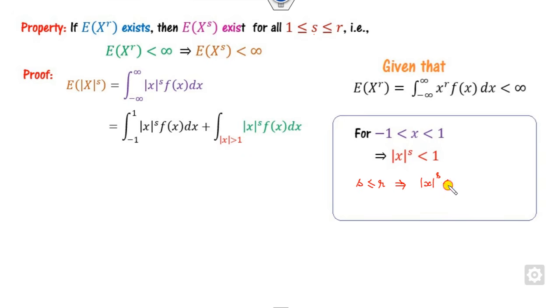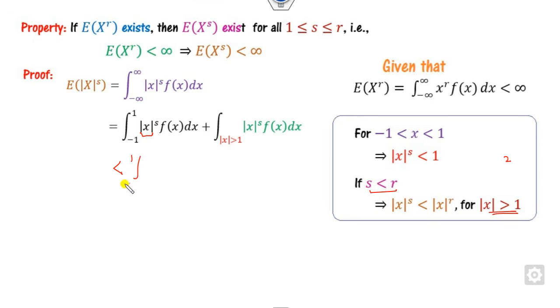Mod x^s is always less than mod x^r for mod x greater than 1. So whenever x is greater than 1, say 2 raised to the power s, this number is less than 1. I can write this first part as less than 1, plus the second part, which is less than the integral of mod x^r f(x) dx. Now what is that? This is my PDF.